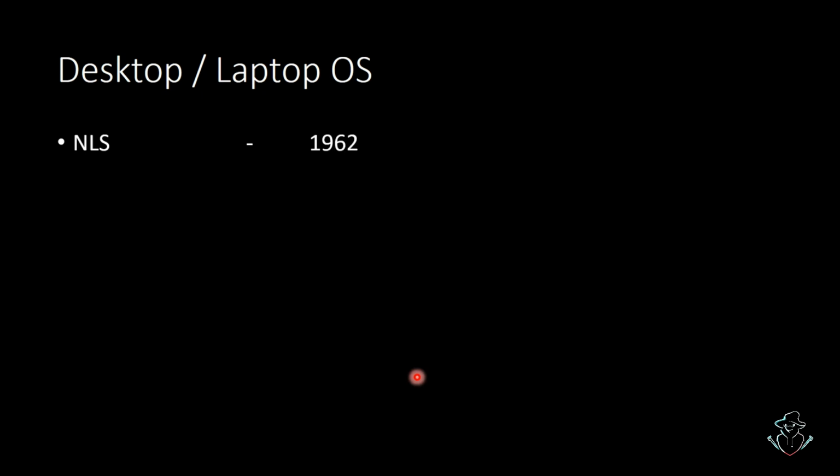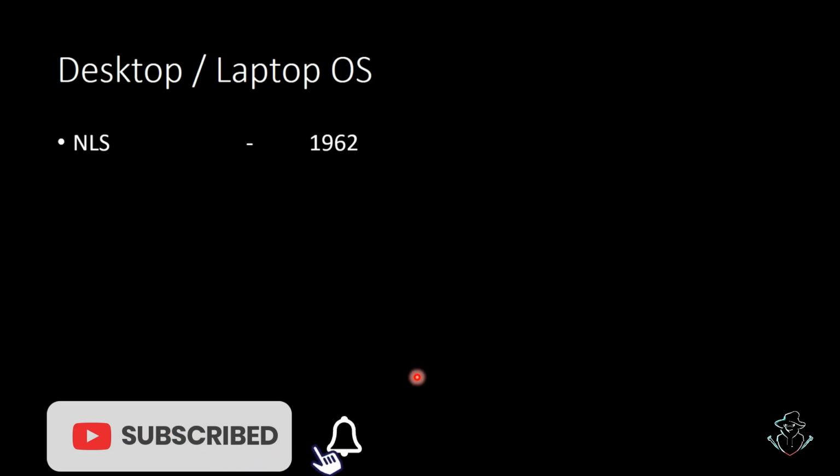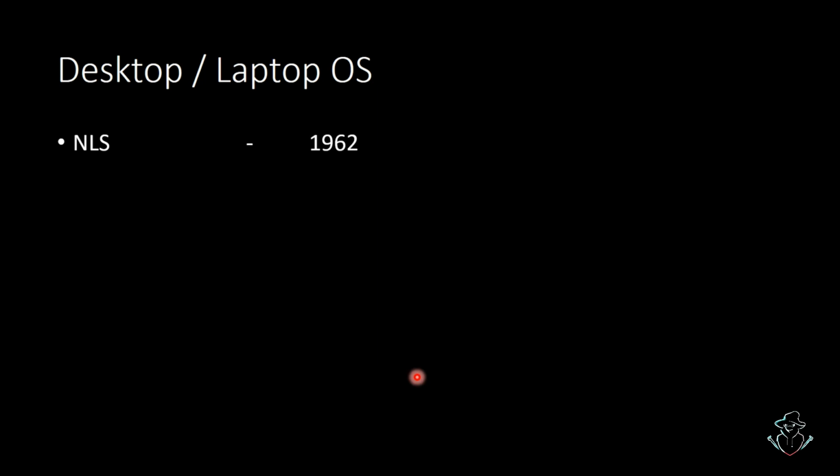First is NLS. This is the first desktop OS, right? There were a lot of OSs, but this NLS is the first desktop OS. In 1962, it was developed, right? Are you with me? Right, in 1962 we had NLS, and then next is Unix in 1971.